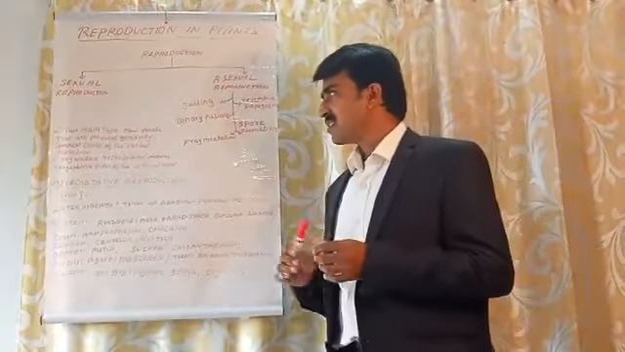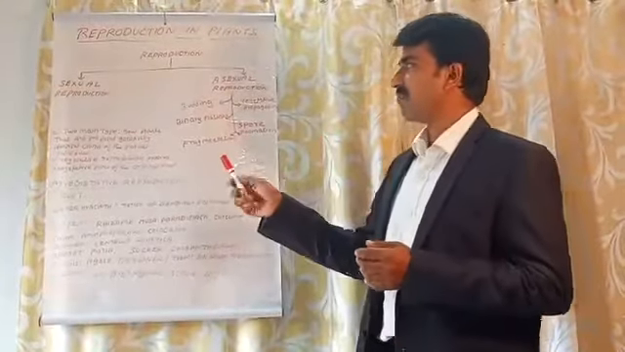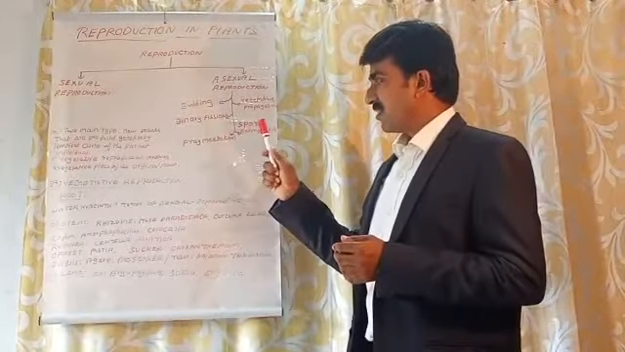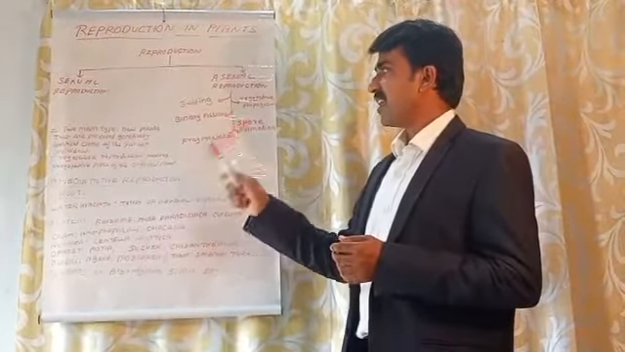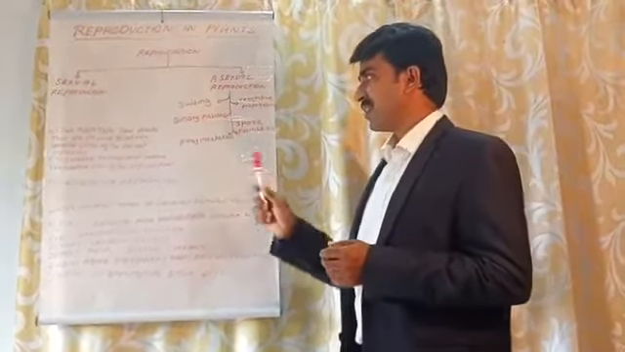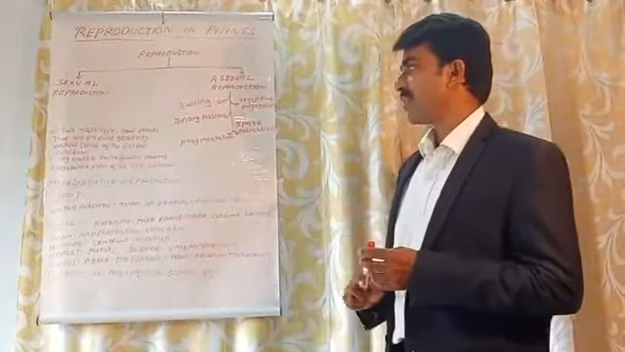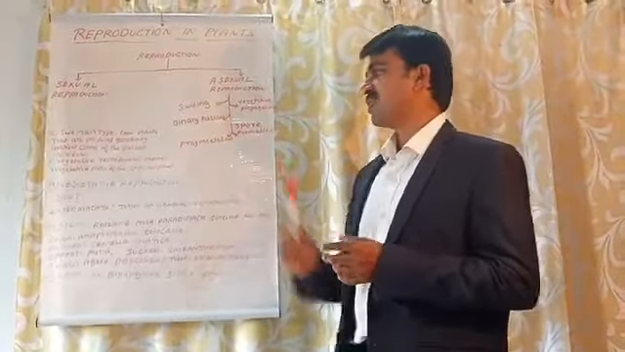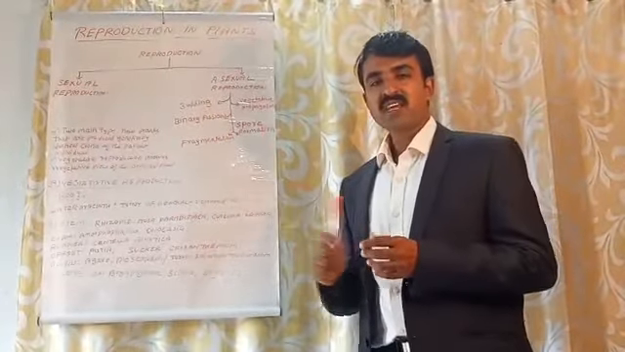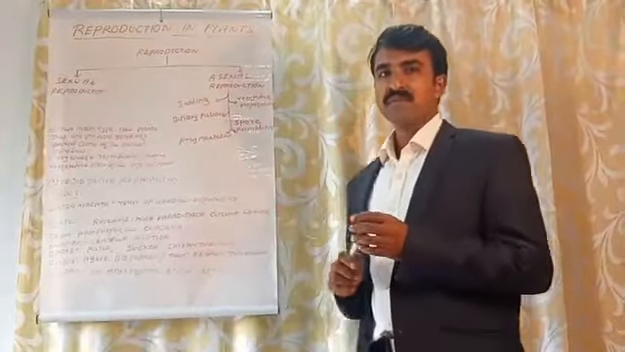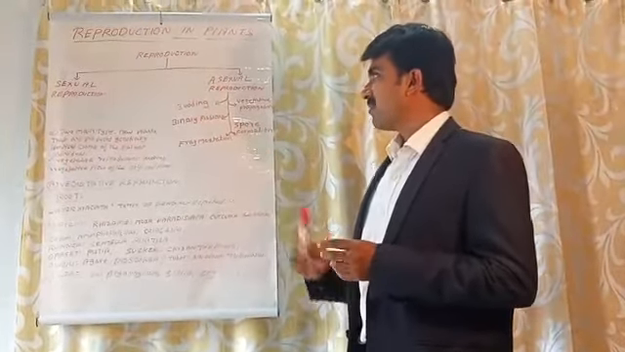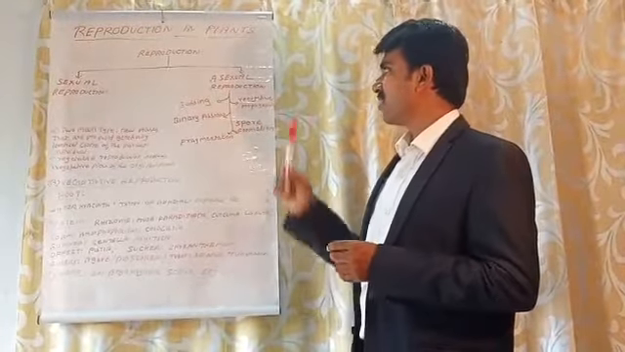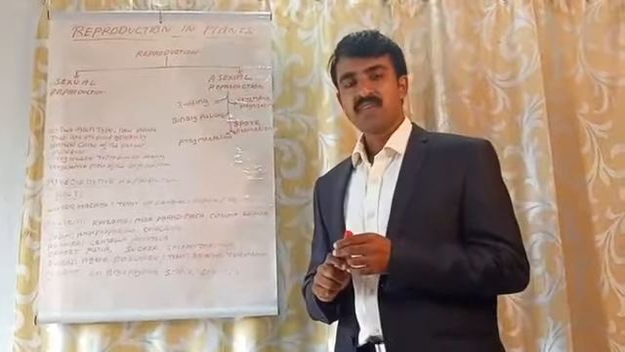Among these, the two main types are, first, that the new plants produced are genetically identical clones of the parent individual. The second is vegetative reproduction, which involves a vegetative piece of the original plant. So in this class, we are going to focus on vegetative reproduction.